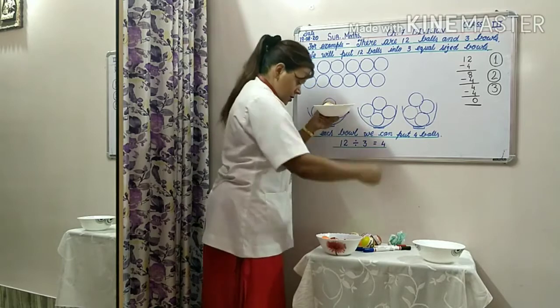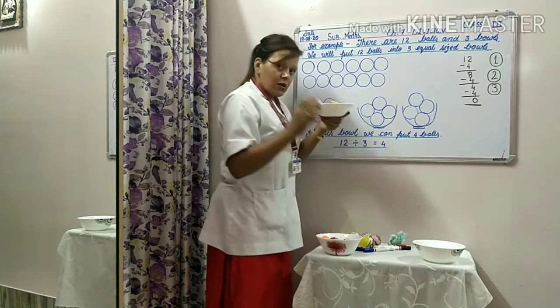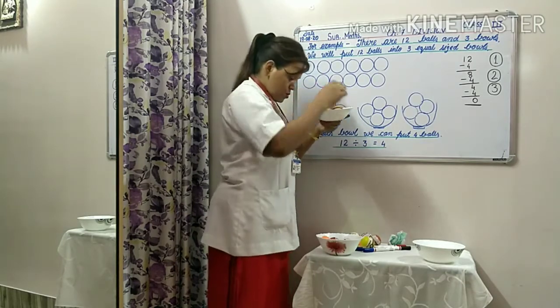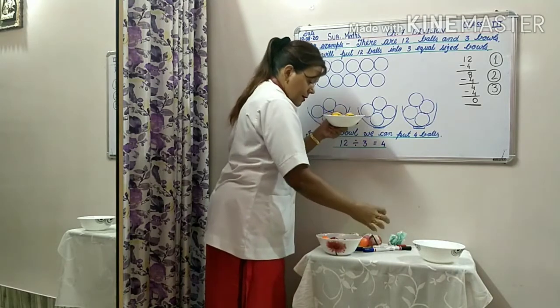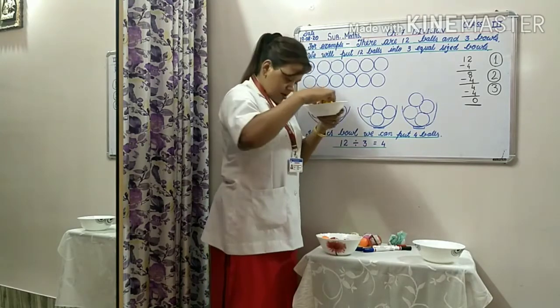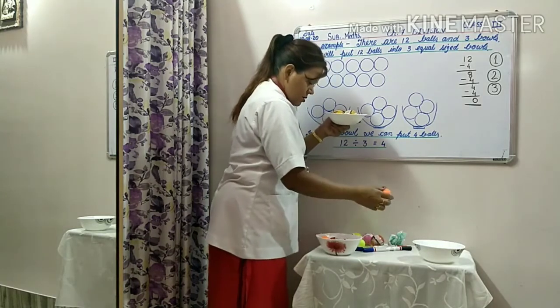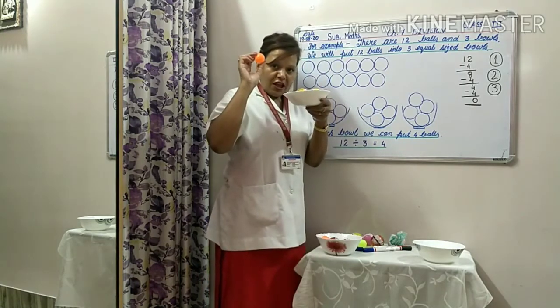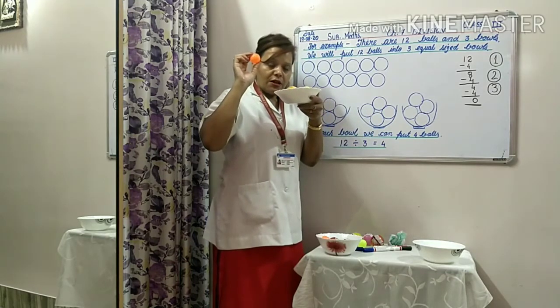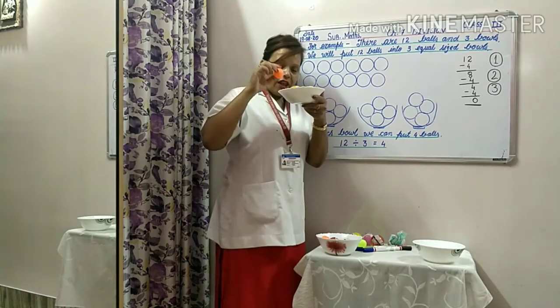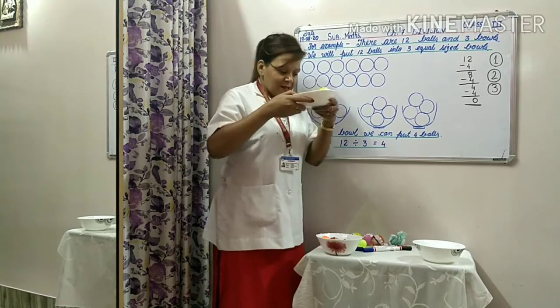1, 2, 3, 4. In second bowl also we have 4 balls.